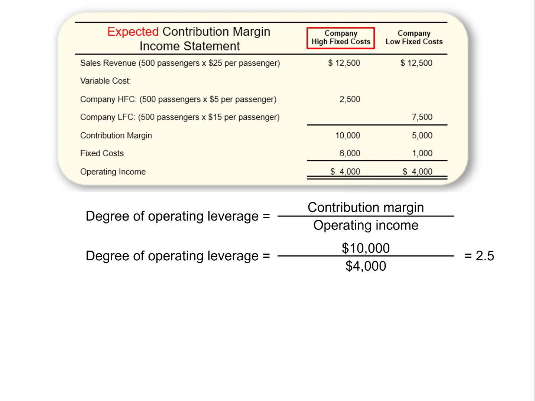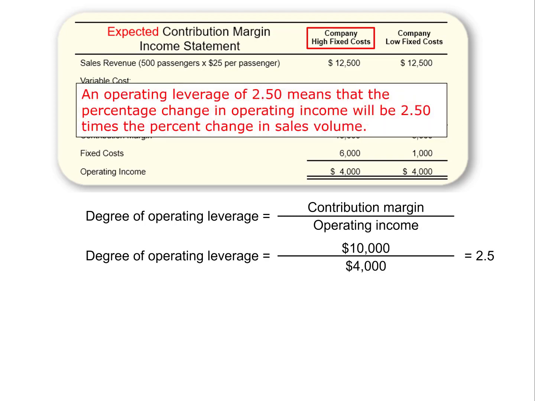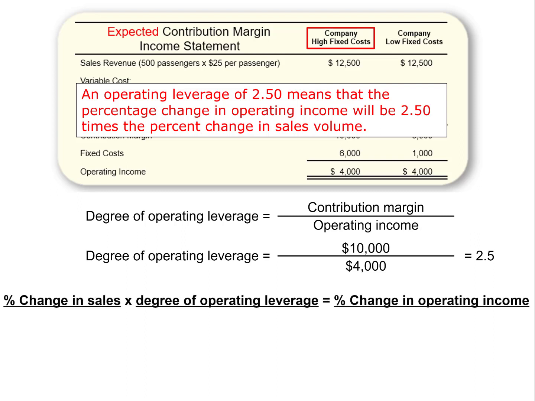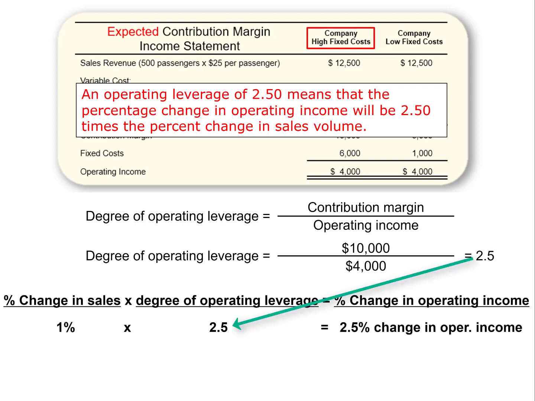But what does that mean? For the company with a high fixed cost, its 2.50 result means that the percentage change in operating income will be 2.5 times the percentage change in sales volume. In other words, if sales increase 1%, operating income would increase 2.5%. The formula for calculating this is percentage change in sales times degree of operating leverage equals the percentage change in operating income. As I mentioned before, a 1% change in sales, either up or down, equals a 2.5% change in operating income in the same direction.